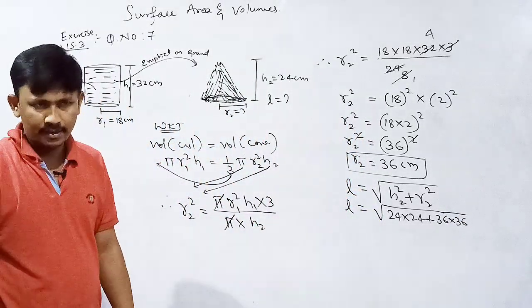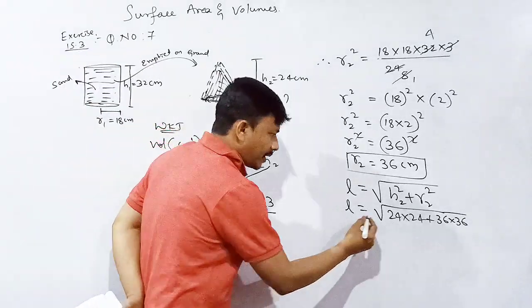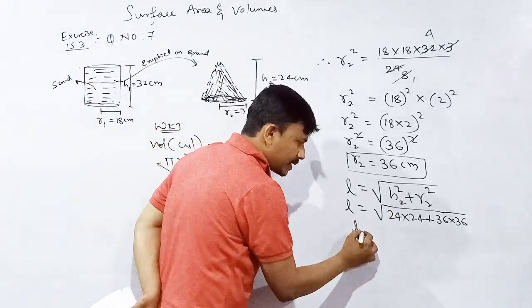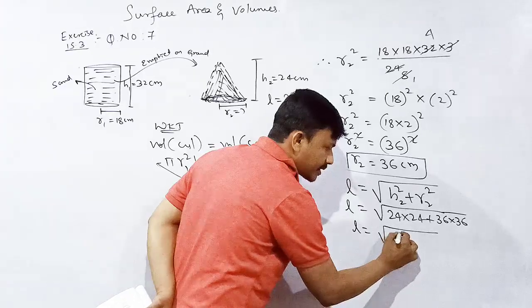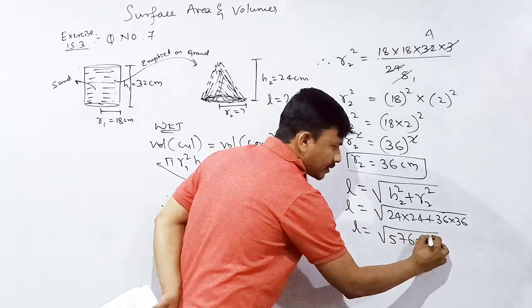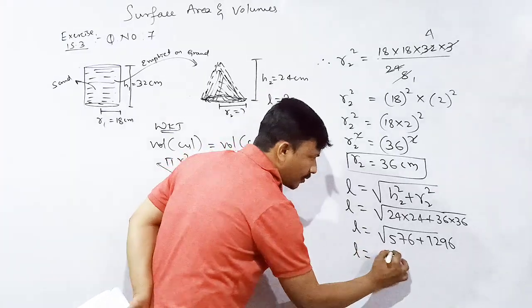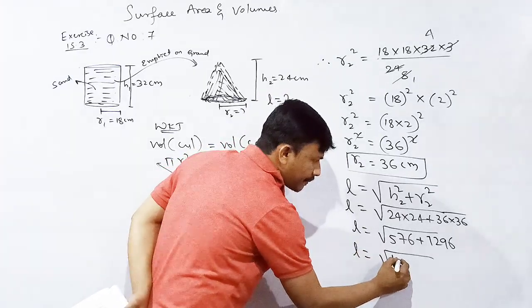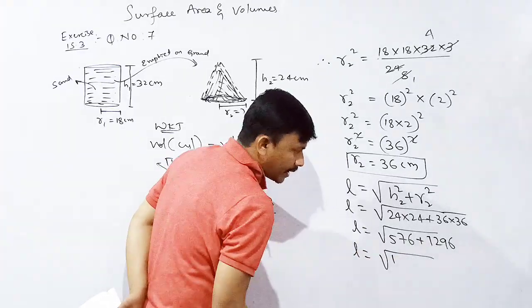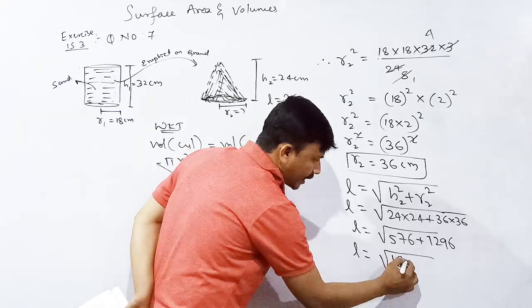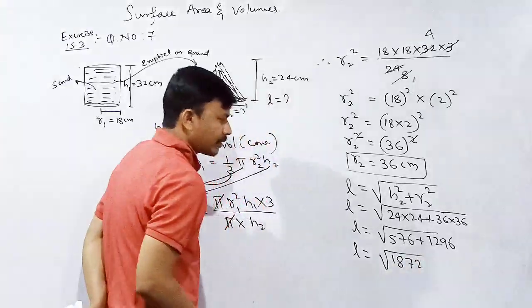Correct? Okay, 24 into 24 is 576, 36 into 36 is 1296. L is equal to under root of 1872, I think. Let's check.